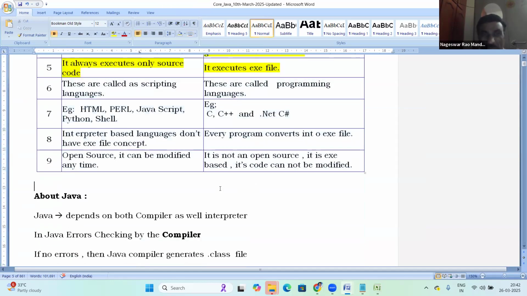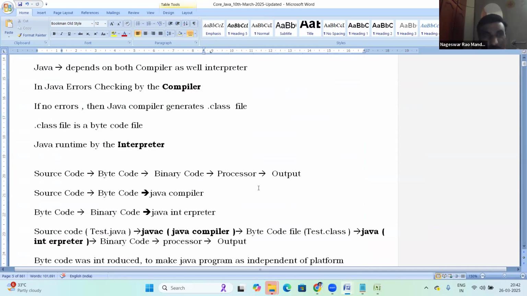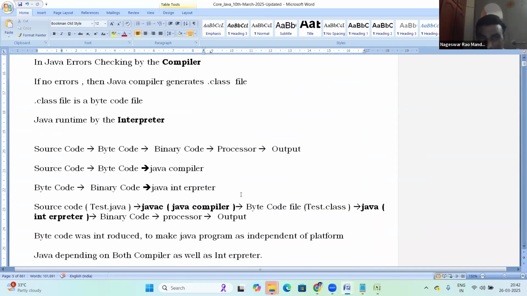So tomorrow's topic is interpreter and compiler. Next about Java, tomorrow introducing Java. Is Java compiler based or interpreter based? Tomorrow we'll discuss. C programming is compiler based. Python is interpreter based. C++ compiler. HTML interpreter. JavaScript interpreter. What is Java, interpreter or compiler? I'll explain tomorrow. Just wait one more day. Tomorrow we'll discuss clearly.